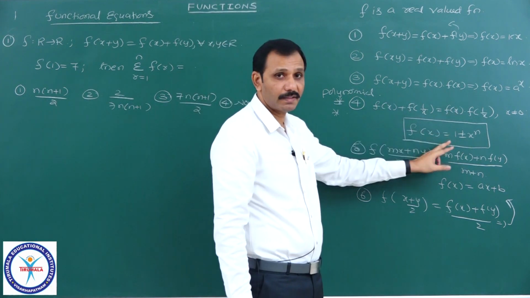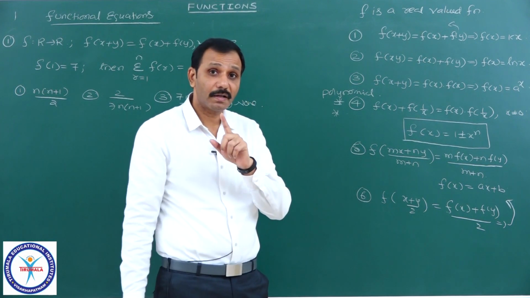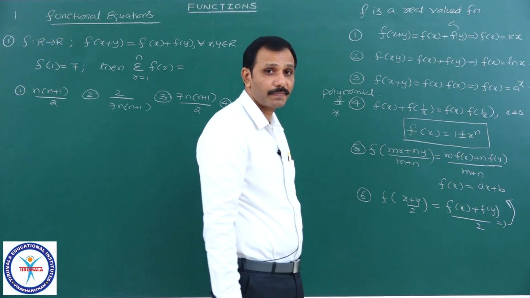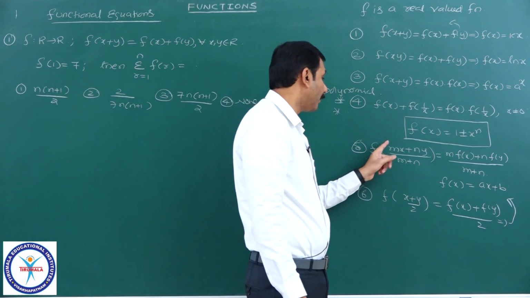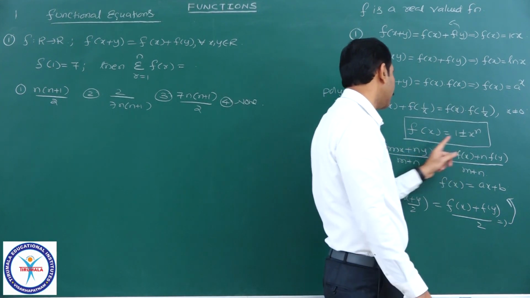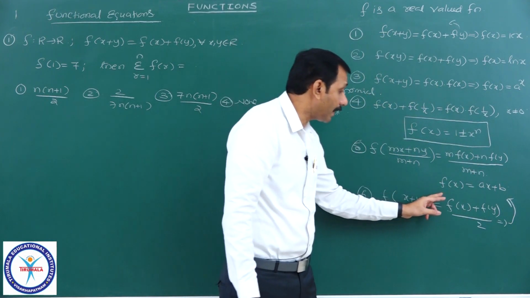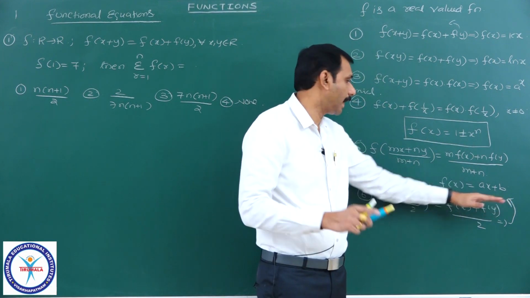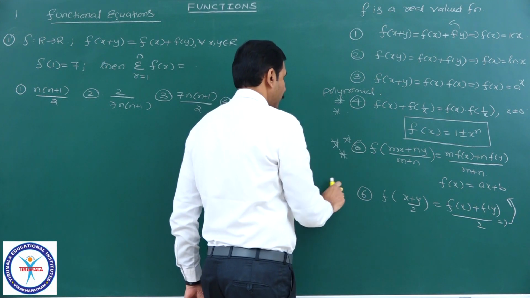Very important relation, this one. And next, these two, even in limits, continuity and differentiability we will be using this. Whenever a functional equation of the form f of (mx plus ny) by (m plus n) equals (m times f of x plus n times f of y) by (m plus n), then that function should be a linear function of the form f of x equals ax plus b. Very, very important relations.